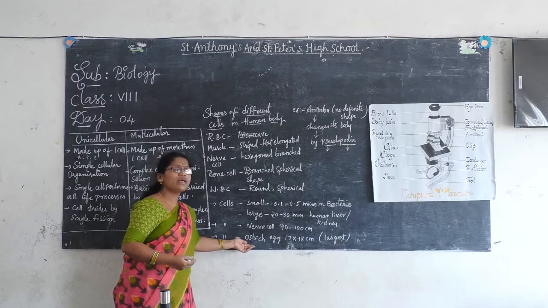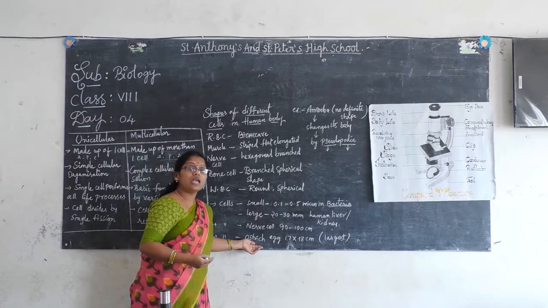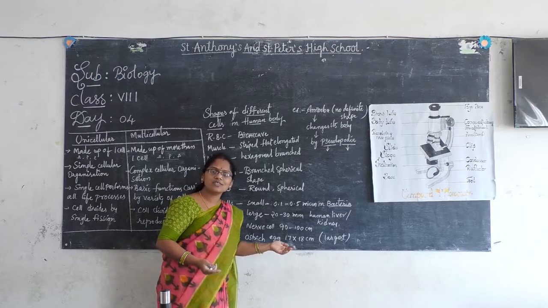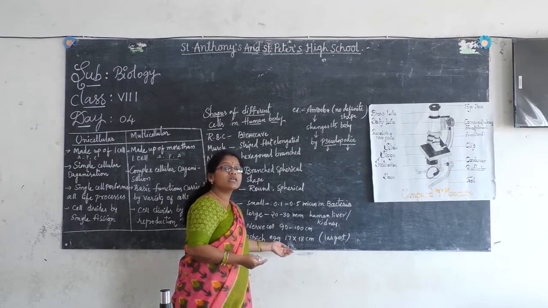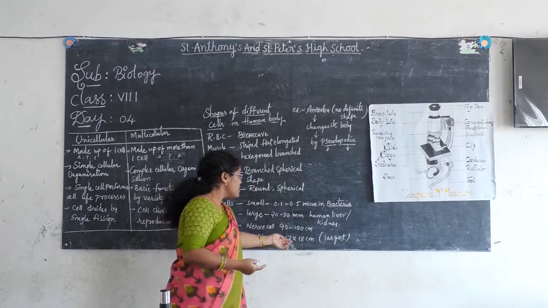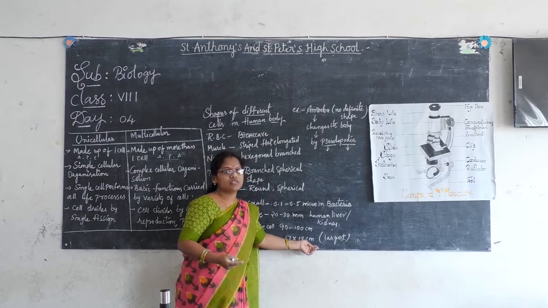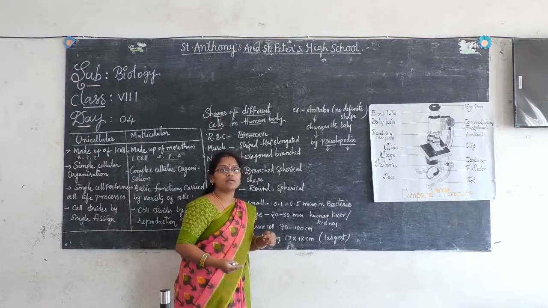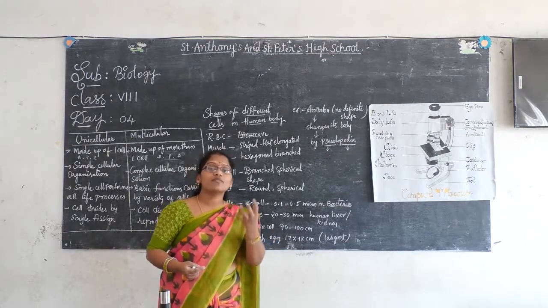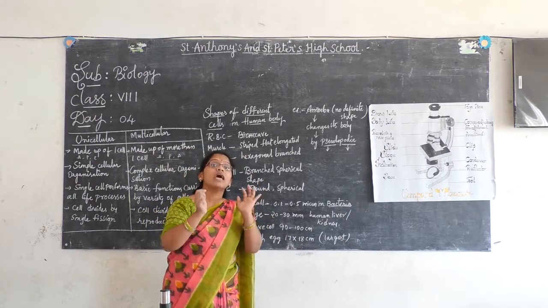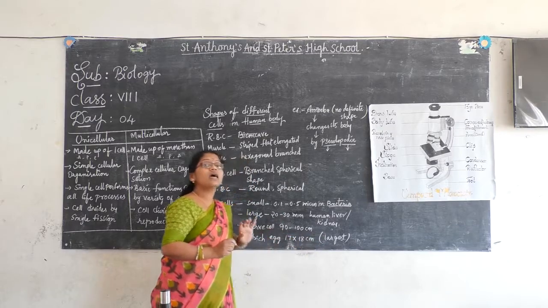So now next is the largest cell. What is that called? The ostrich egg. Have you ever seen an ostrich egg? Just by this you can imagine how big it will be. 17 to 18 centimeters. Once you calculate, you will get the number. By that you can imagine how big the ostrich egg will be. Here it is the largest.